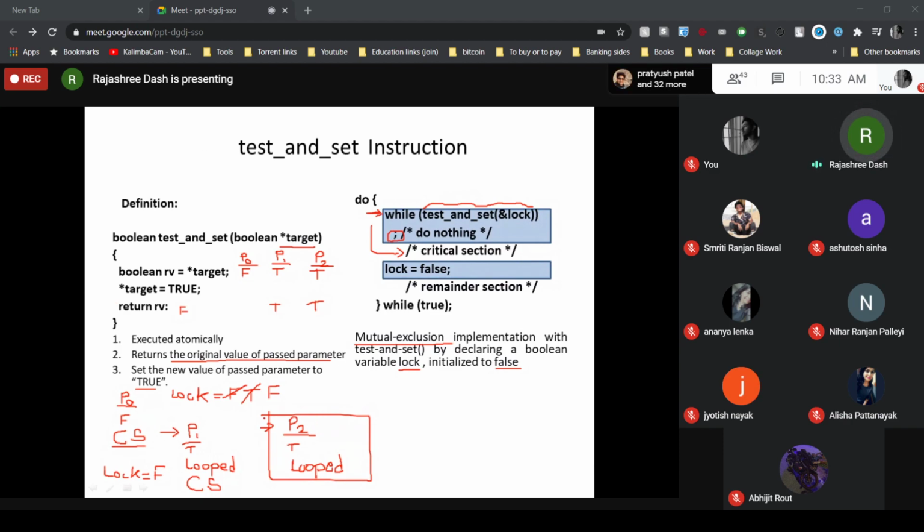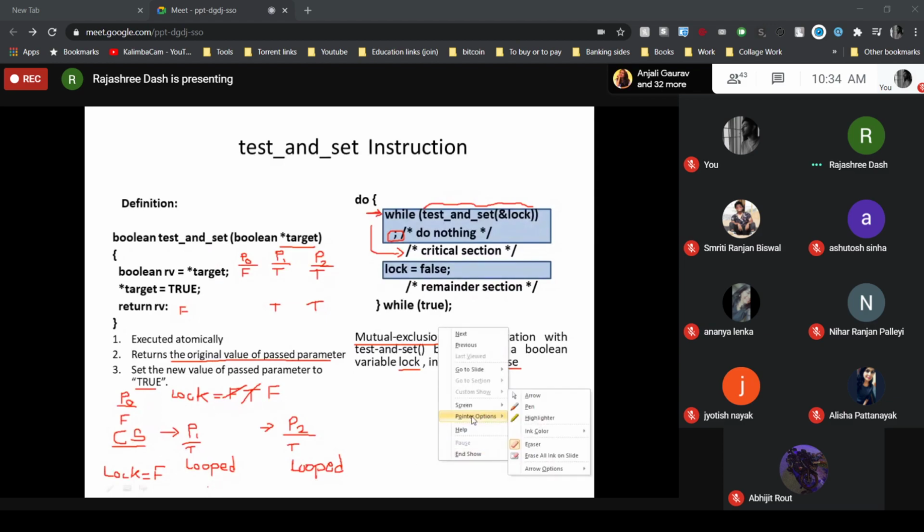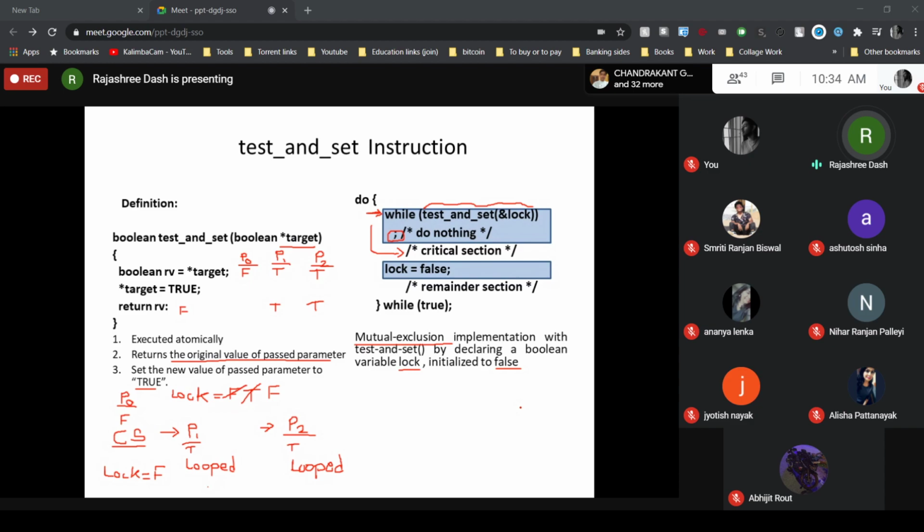Now consider this case. Suppose both P1 and P2 are looped, the way I have told you. Let both P1 and P2 be trying to enter the critical section while P0 is executing. So P1 and P2 both are looped in their while statement. That means P1 and P2 both are repeatedly checking the while condition and doing nothing. Now, in that time, let P0 complete its critical section work and make the lock value false.